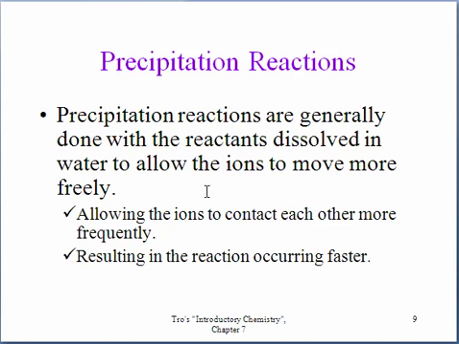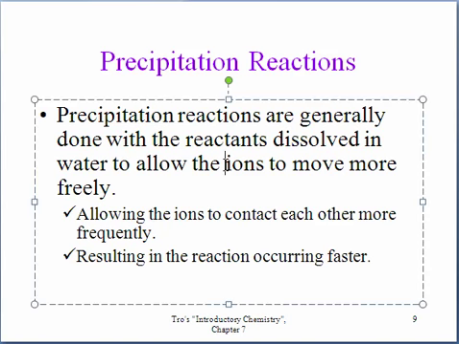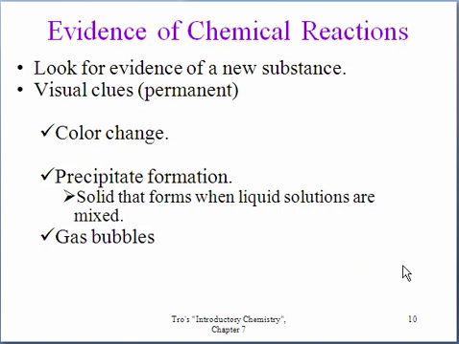Precipitation reactions always occur between ions. And in this class, they're always going to be in water, because the water allows the ions to move. Remember, the water molecules in liquid water are constantly moving. So this moves the ions around, and that allows them to come in contact with each other more frequently, which allows the reaction to occur more quickly. Now let's look at how we can tell if a chemical reaction is occurring.